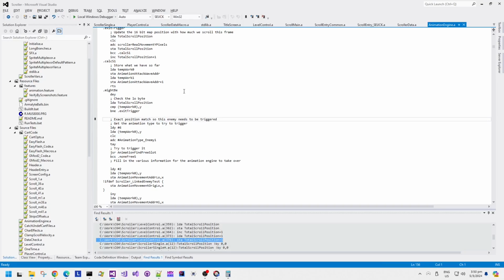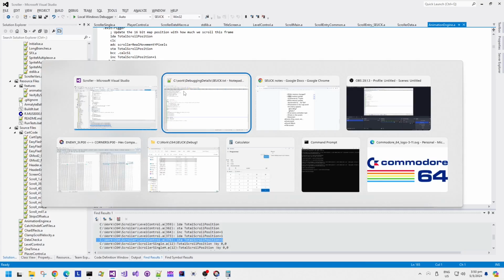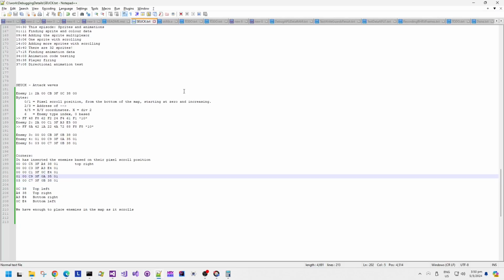If both byte values match, then we get to this part in the code where, like the comment says, the exact position matches, so this enemy needs to be triggered or spawned. So it uses offset 6, and don't forget that offset 6 in this structure was the enemy type index, which was 0 based.